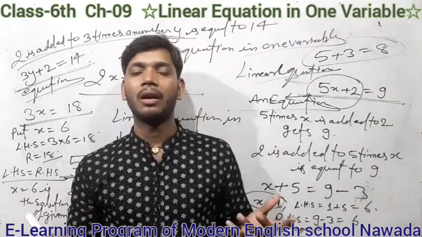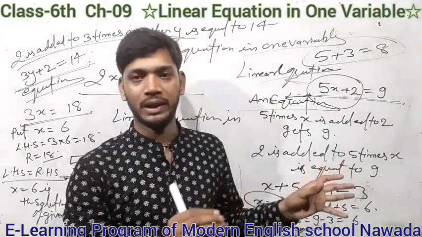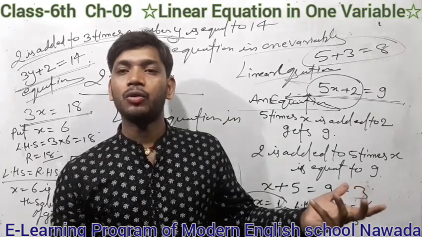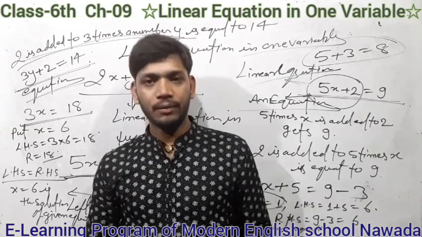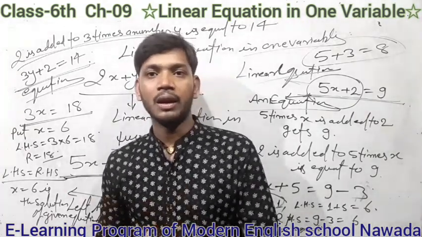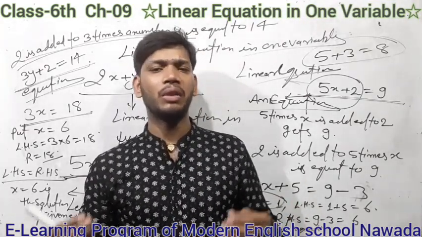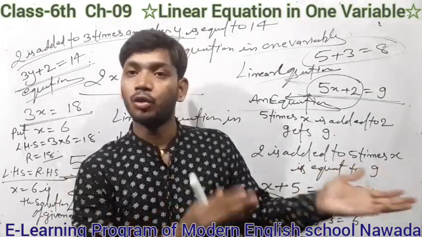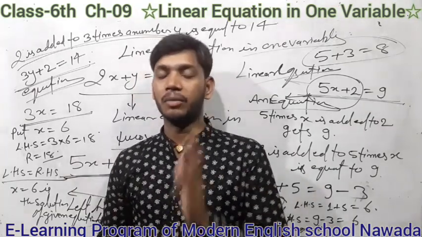That means by ourselves we put the value of the variable. You can put any value, and sometimes in this method you will get the answer, that means you will get the solution with LHS equal to RHS, but sometimes when you put any value you can't guess the solution. So this method is known as the trial and error method.